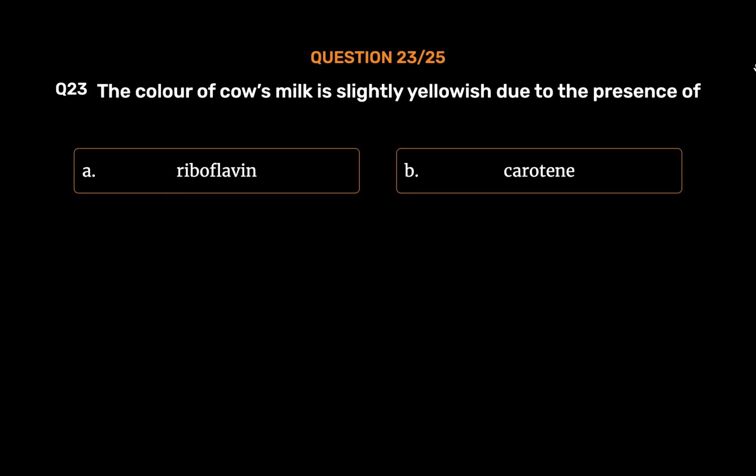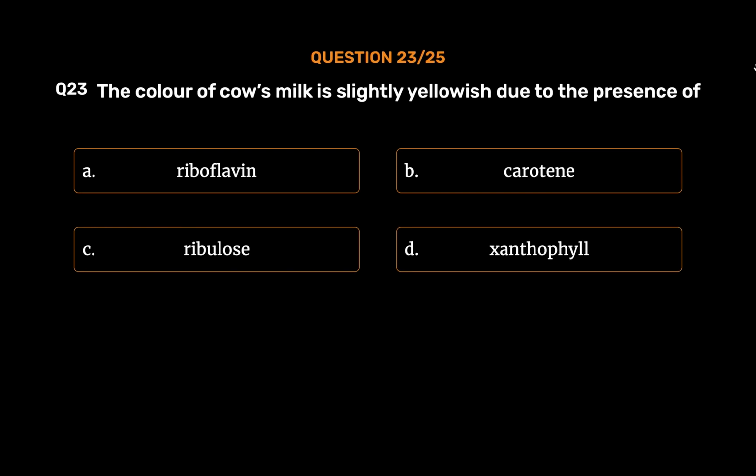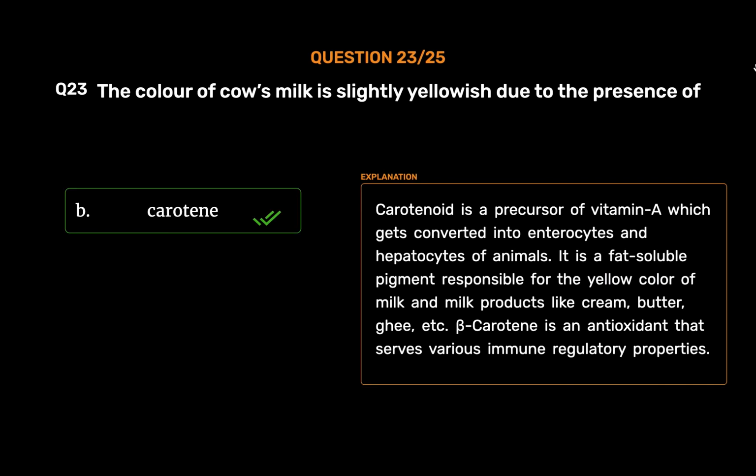Question number 23. The color of cow's milk is slightly yellowish due to the presence of option A. riboflavin, option B. carotene, option C. ribulose, option D. xanthophyll. The correct answer is option B. carotene. Carotenoid is a precursor of vitamin A which gets converted in enterocytes and hepatocytes of animals. It is a fat-soluble pigment responsible for the yellow color of milk and milk products like cream, butter, ghee, etc. Beta-carotene is an antioxidant that serves various immune regulatory properties.